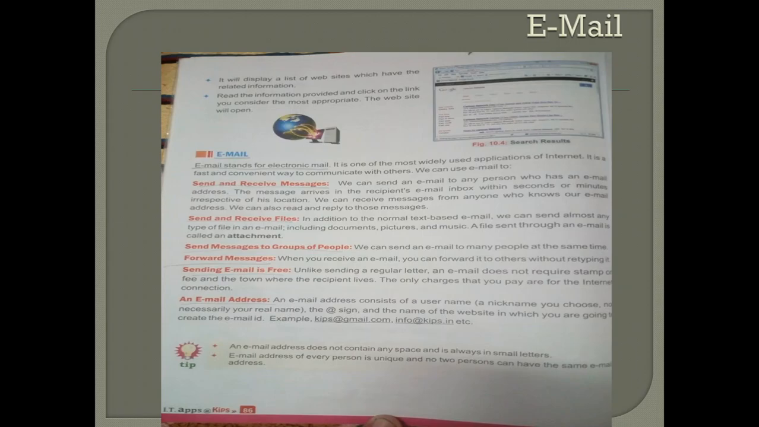Now what is the use of email? Electronic mail is the most widely used application of internet. It is the fastest and most convenient way to communicate with others, right? Immediately you get the message. We can use email to send and receive messages. We can send an email to any person who has an email address. Okay, if I want to send you a mail, your email address should be there, only then it will reach.